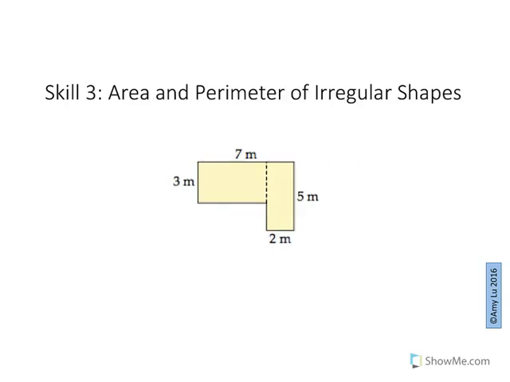And finally, the area and perimeter of irregular shapes. So here you have a shape that is composed of two rectangles. You need to find the area and the perimeter. So why don't you go ahead and give it a try and pause the video at this time and see what happens.